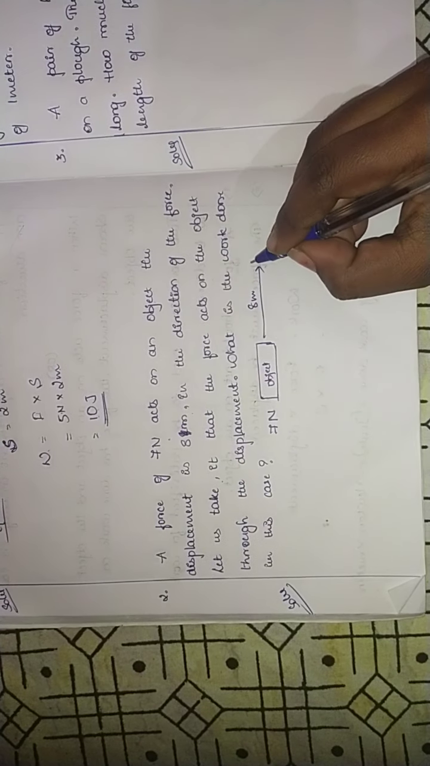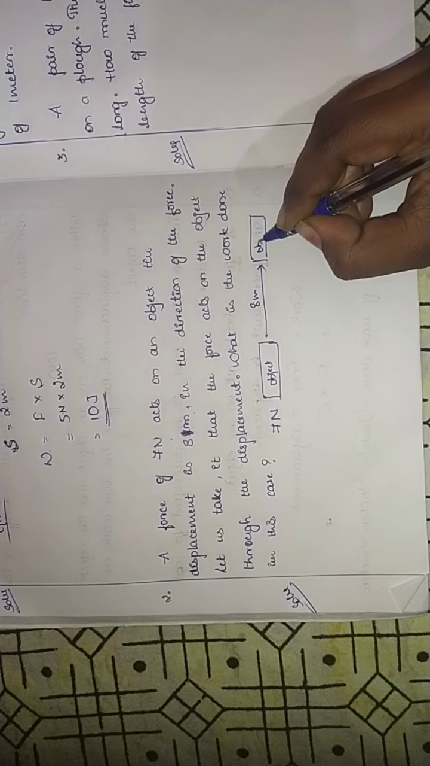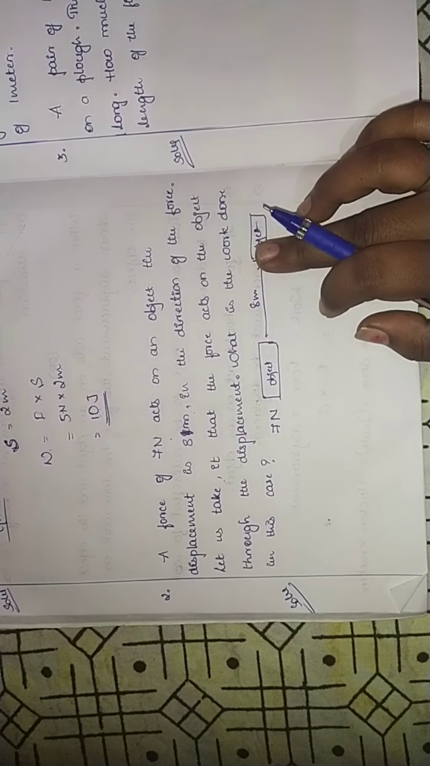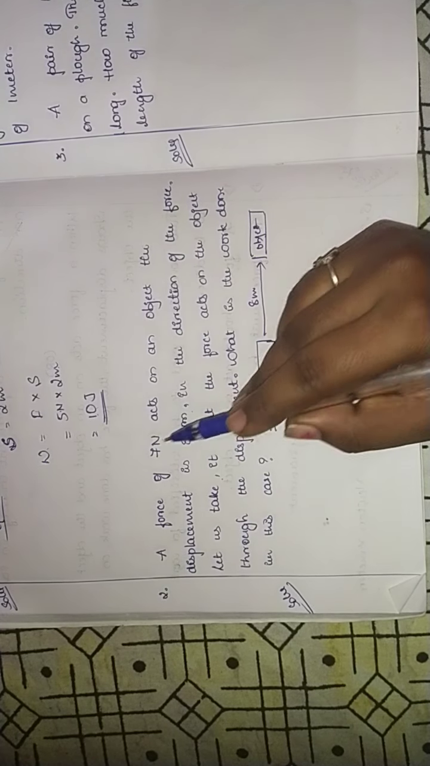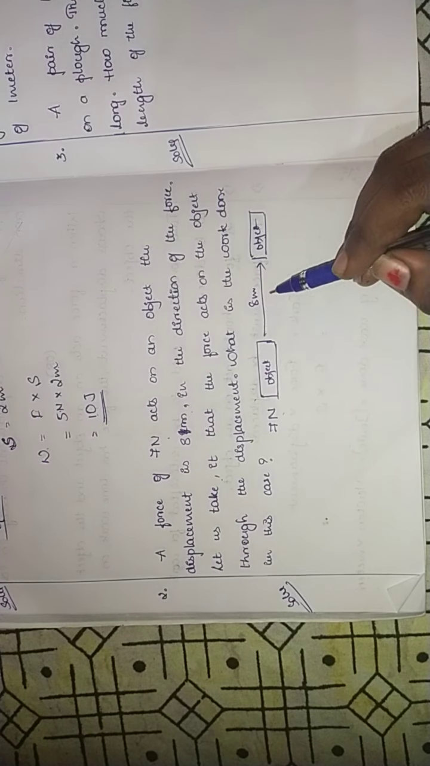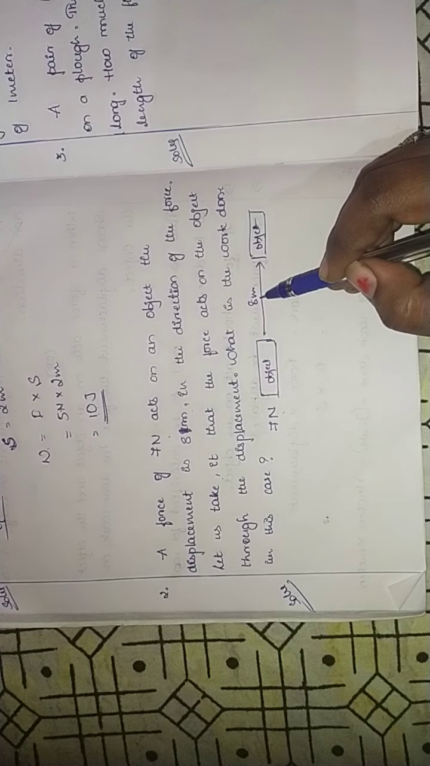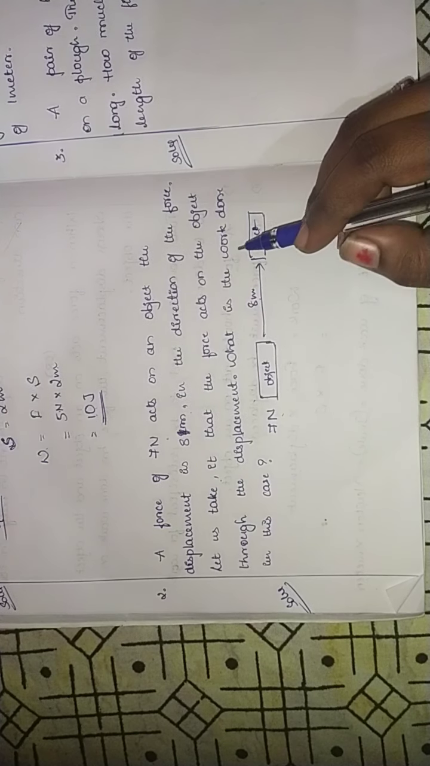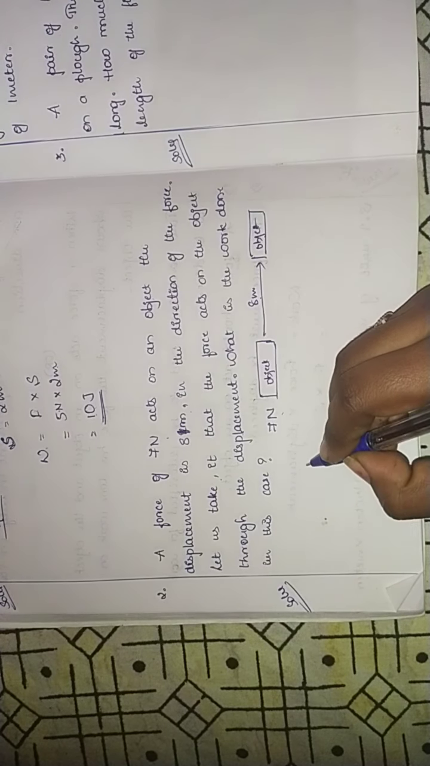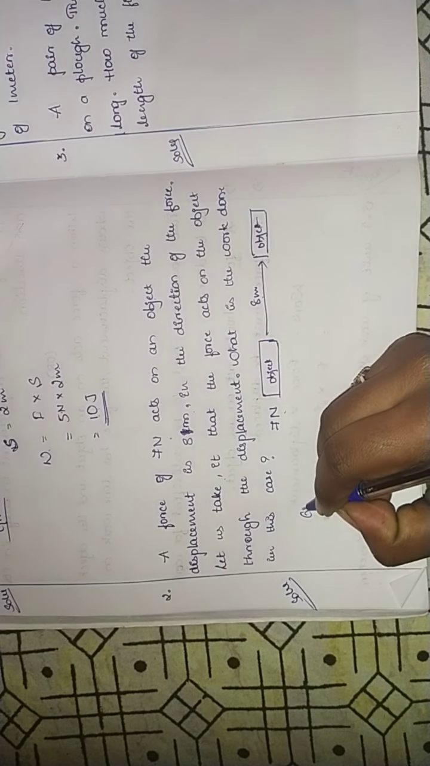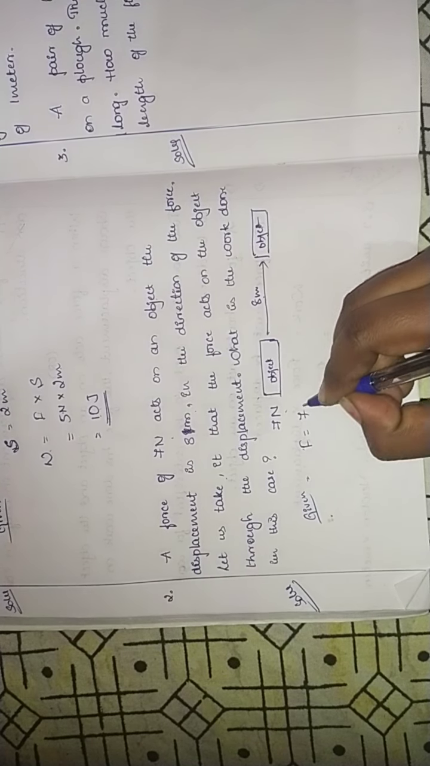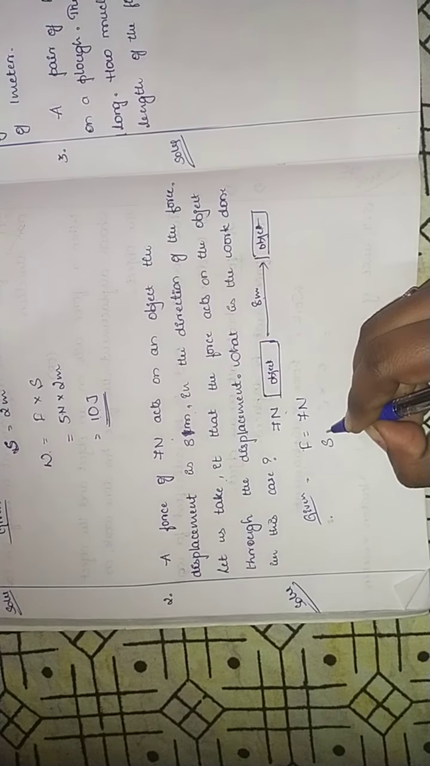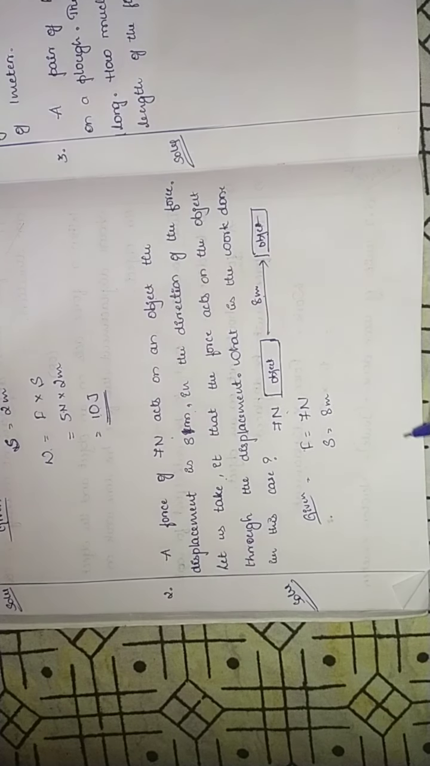Got it, children? The displacement of the object is 8 meter. 7 Newton is taken here, that is, the force applied on the object is 7 Newtons, and displacement is 8 meter. Here we have an object. Okay, so let us try to solve this. That is given: force is equal to 7 Newton and displacement is equal to 8 meter.